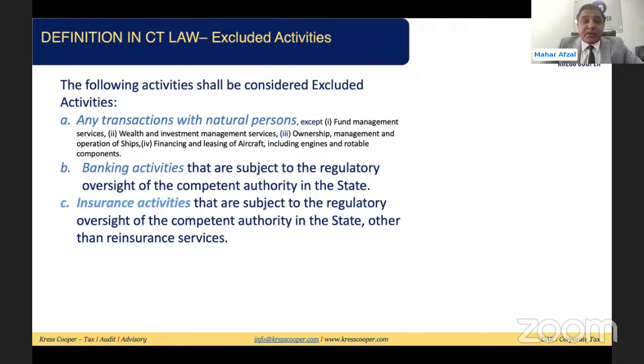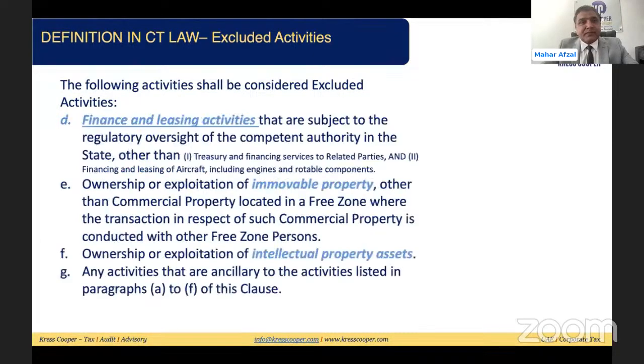Banking activities subject to regulatory oversight of the competent authority in the state are excluding activities. Insurance activity, as I mentioned, insurance itself is an excluding activity. Reinsurance is a qualifying activity. Financing and leasing activities are also excluding activities, except treasury and financing services to a related party and financing and leasing of aircraft. So other than these 2 transactions, all the finance and leasing transactions will fall under the excluding activities. Ownership, exploitation of immovable property.